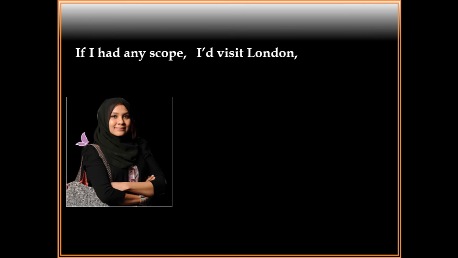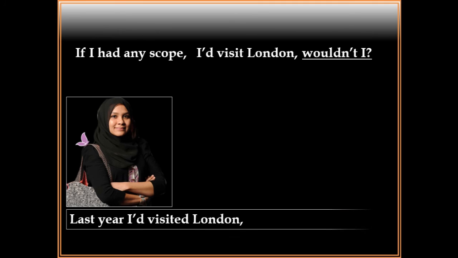If I had any scope, I would visit London, wouldn't I? Last year, I had visited London, hadn't I? So contracted D, after contracted D, when you get a verb in base form, it will be wouldn't, and when you get a verb in past participle, then it will be hadn't.